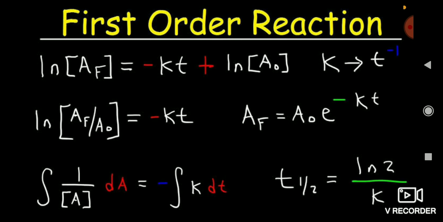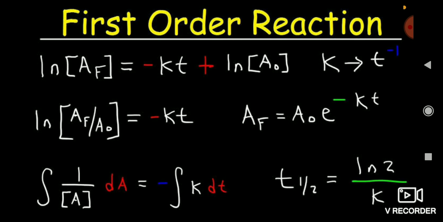Means initially the substance, the bacteria, was present, the total amount of bacteria was A naught, and after heating, after pasteurization and after the sterilization process the final amount of bacteria is A naught by 2.